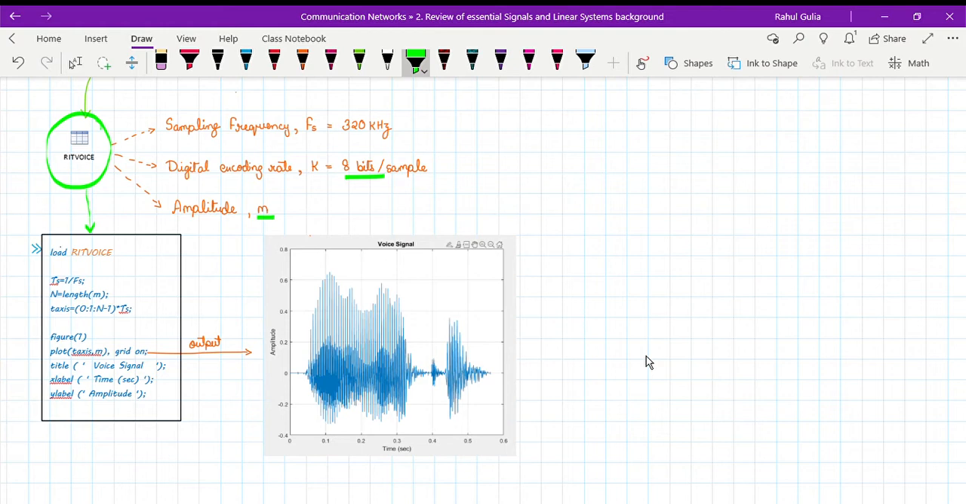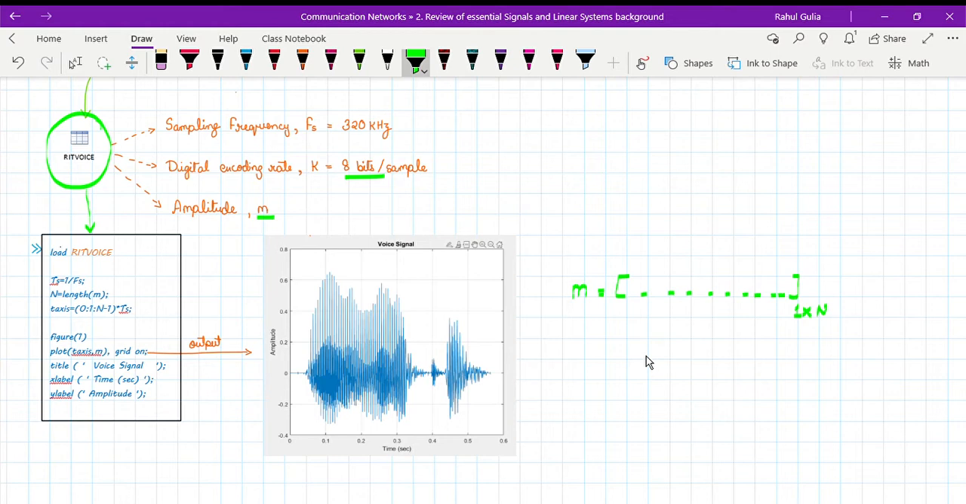Now taking n as nothing but length of m, basically m is nothing but an array of a lot of values which represent amplitude at a particular time, whose size is nothing but 1 cross n. So now I'm taking this length in a variable n, and now I'm going to define my axis. So t-axis is nothing but it is going from 0 to n minus 1 in a step of 1 and multiplied with sampling time.